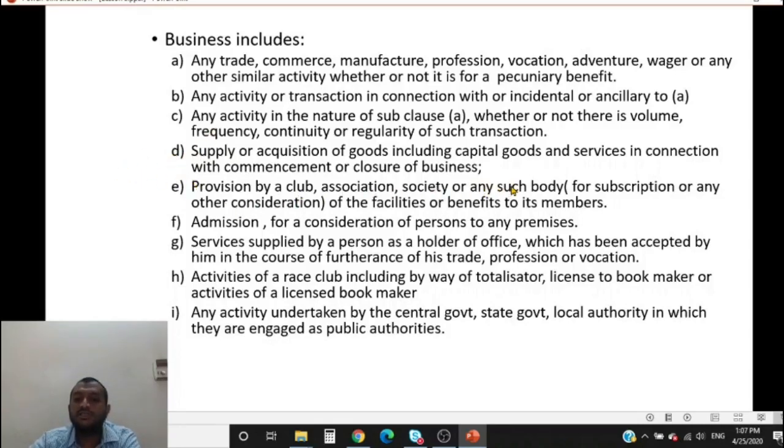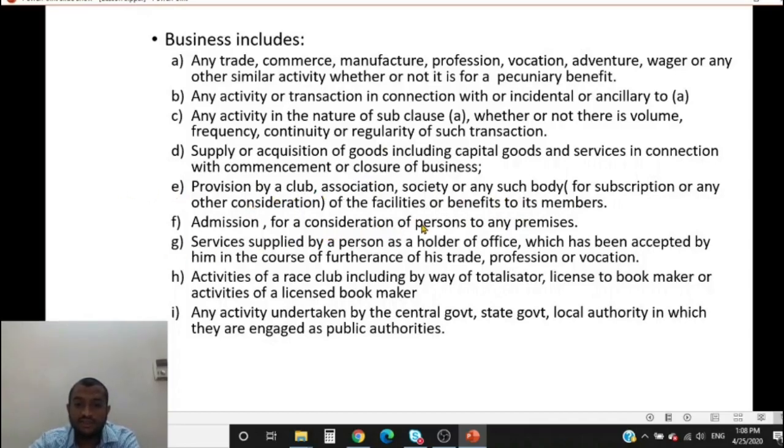Provision by a club, association, society, for subscription or any other consideration, of facilities or benefits to its members. Let us say I am a member of the Lions Club. It provides me food at a concessional rate. Sometimes it provides me snacks for free. So this is also business. The consideration that I am paying is the subscription fee. Because of the annual subscription that I pay, only for that reason he is giving me all those facilities. Otherwise he would not have given that. So supply, provision by a club or association of facilities or benefits to its members, is also included in the definition of business.